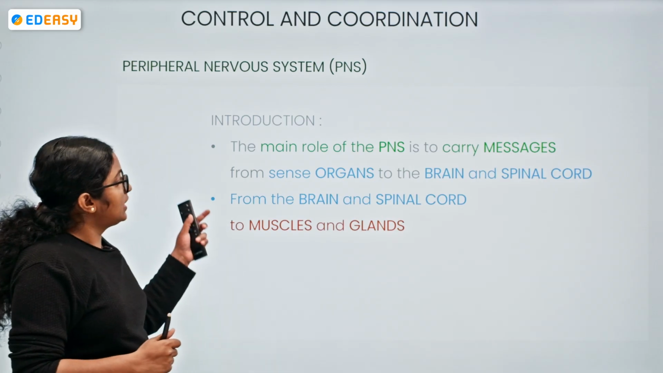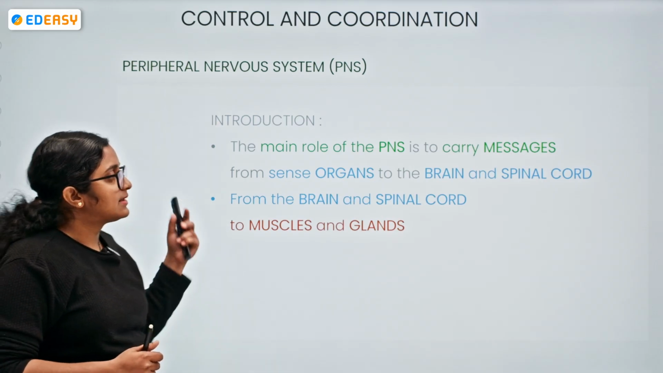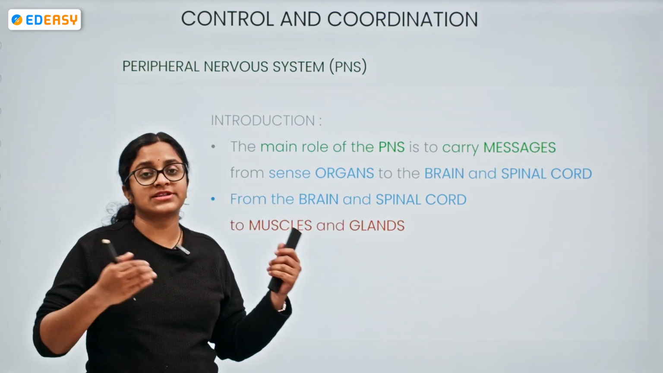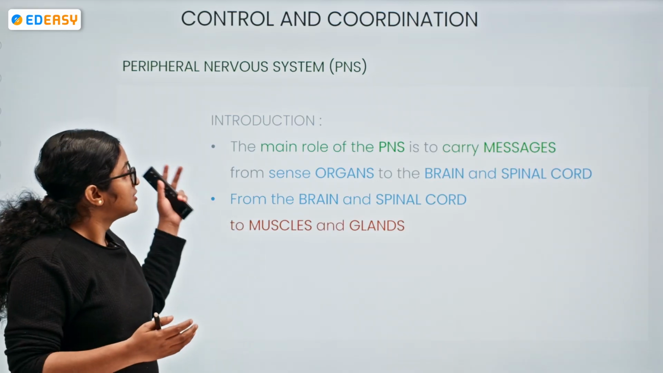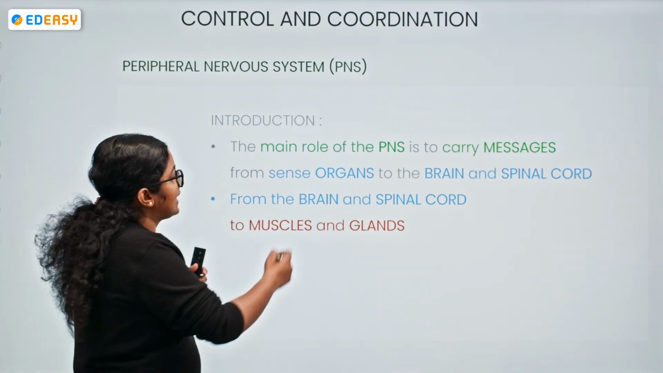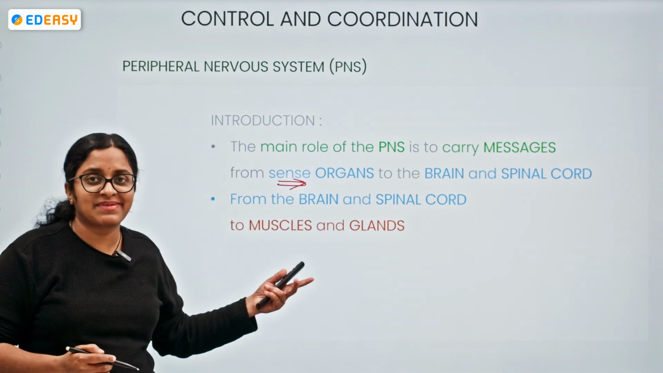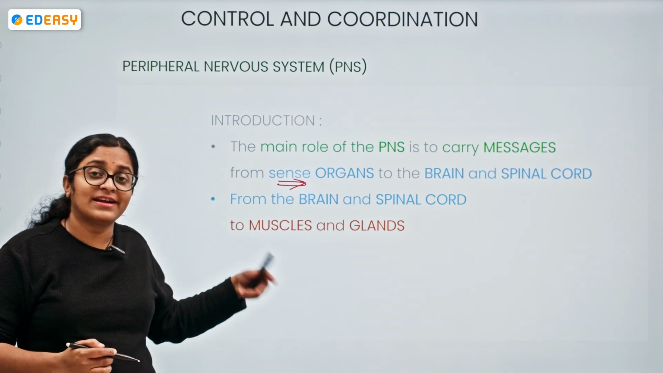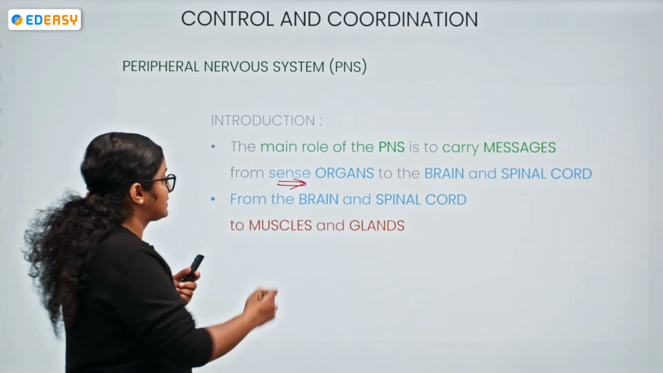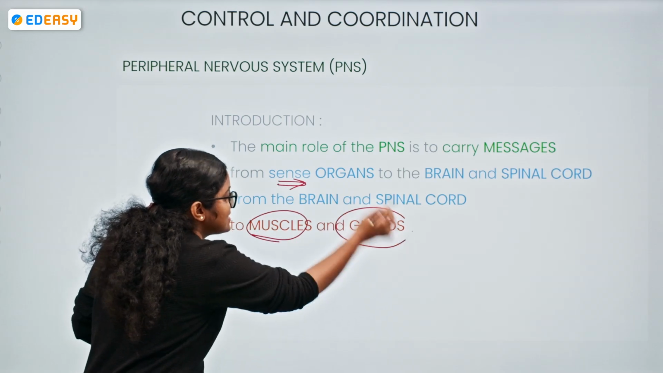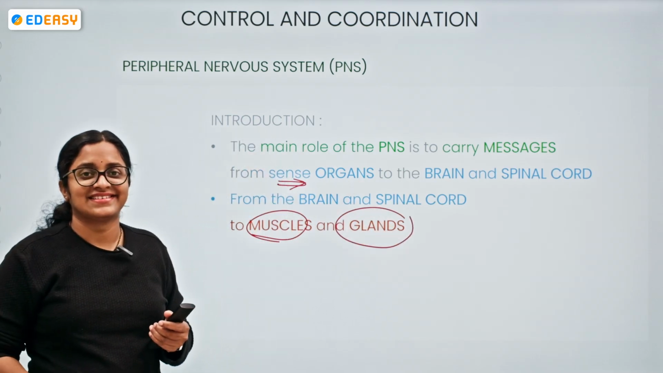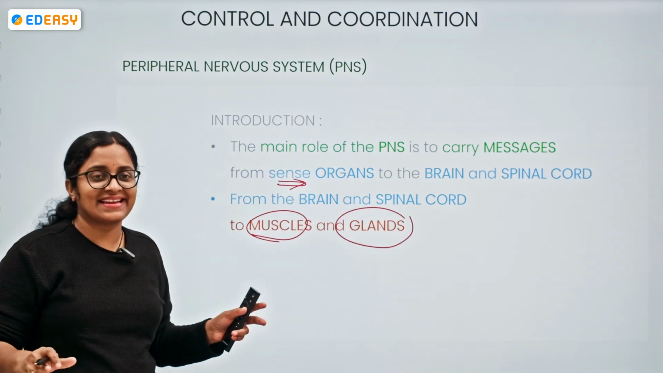So now moving on, the peripheral nervous system comprises nerves arising from the brain and the spinal cord. So what is the main role? It carries messages from where? From sense organs to whom? To the brain and spinal cord. And from the brain and spinal cord, where does the information pass? To the muscles and the glands. So finally, all the pathways are the same again.